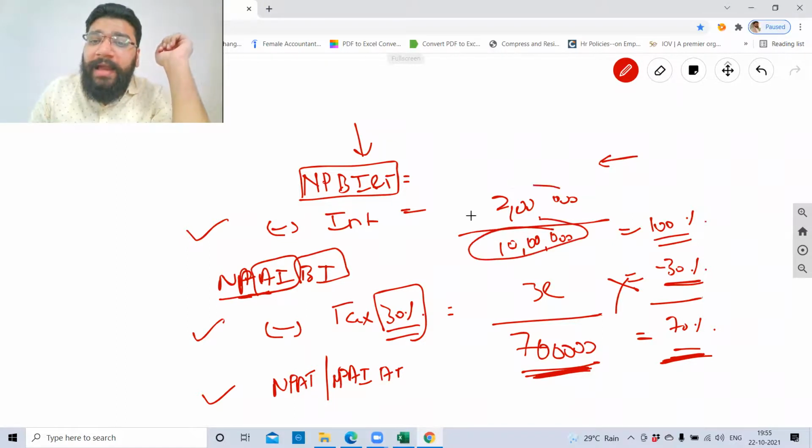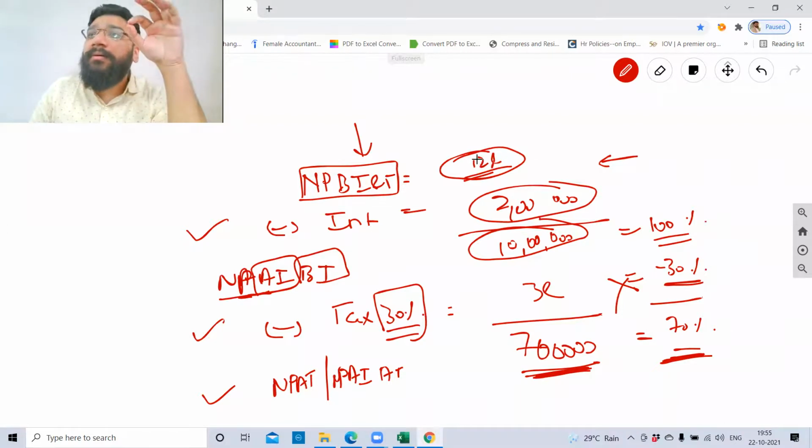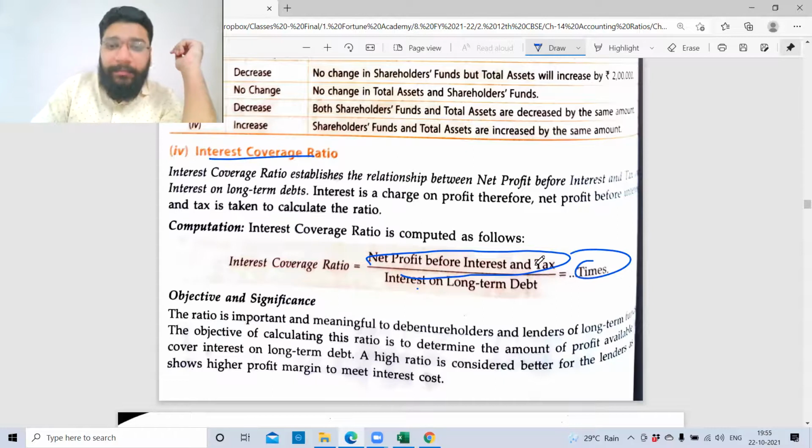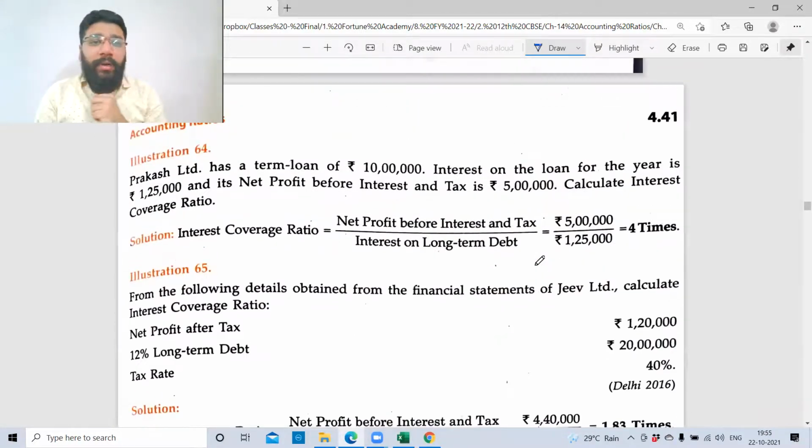With 10 lakh, if I add 2 lakh, can I get 12 lakh rupees as net profit before interest and tax? This is the amount that I require. So what is the meaning of this? Net profit before interest and tax divided by interest on long-term debt, you'll get the answer in times. Let's do one practical question to understand this.